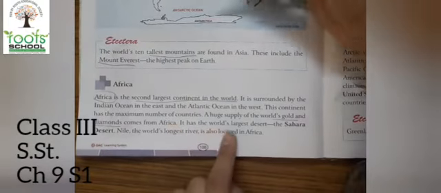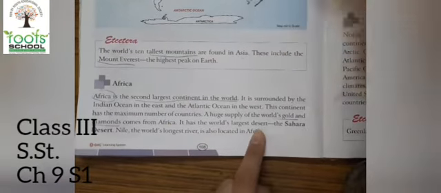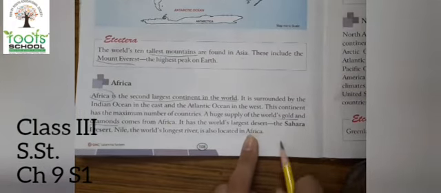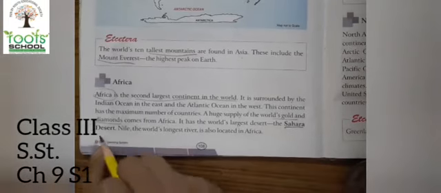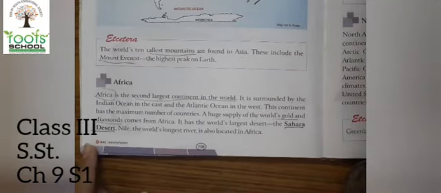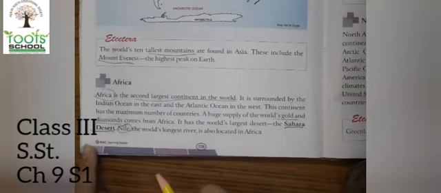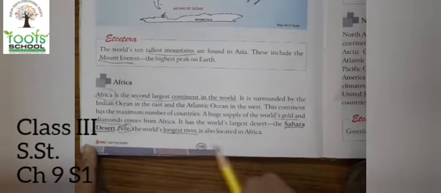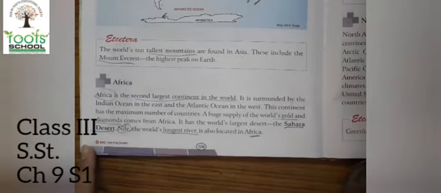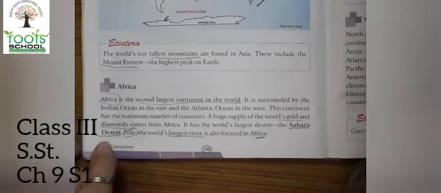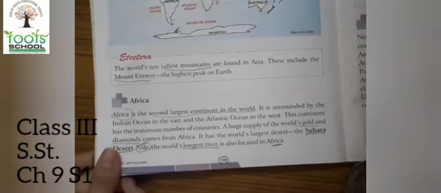It has the world's largest desert. Where is the Sahara Desert, which we have read is the world's largest desert, found? It is found in Africa. The Nile, the world's longest river, is also in Africa. As we have studied, it originates from South Africa.